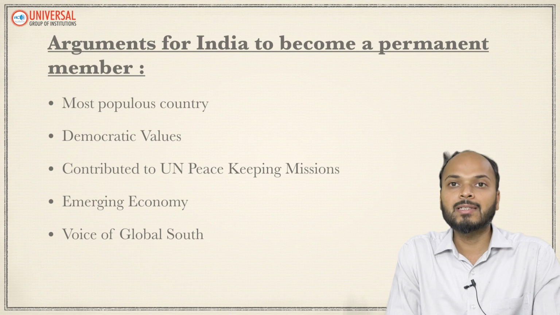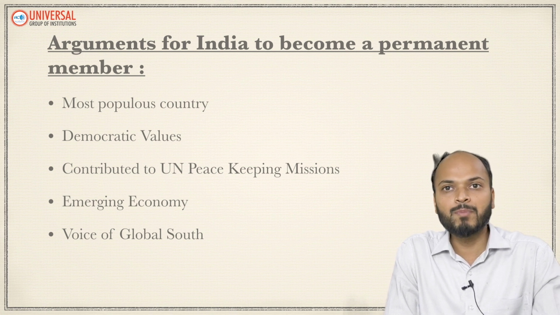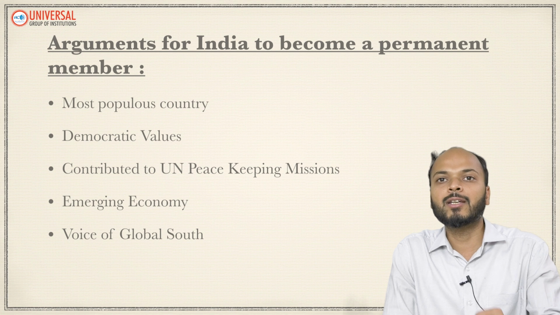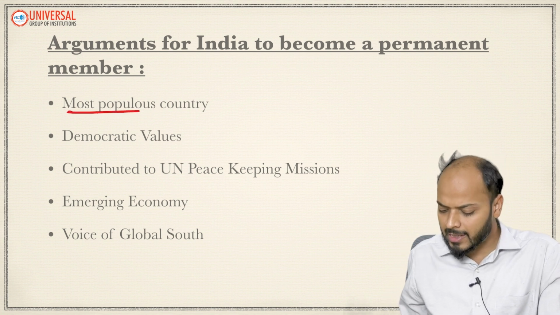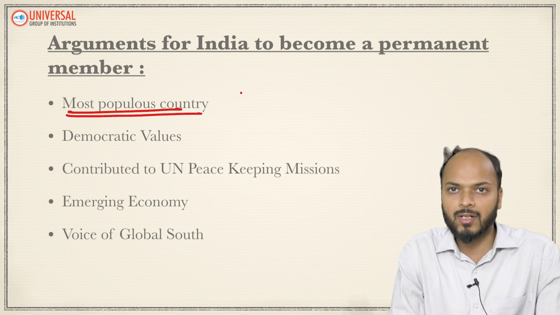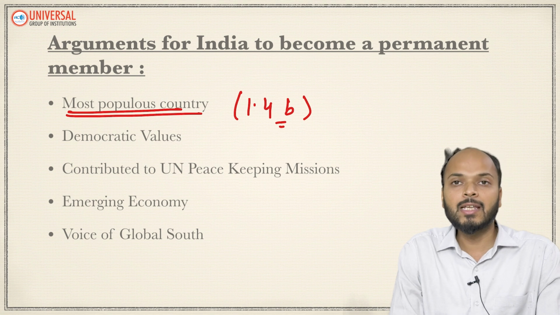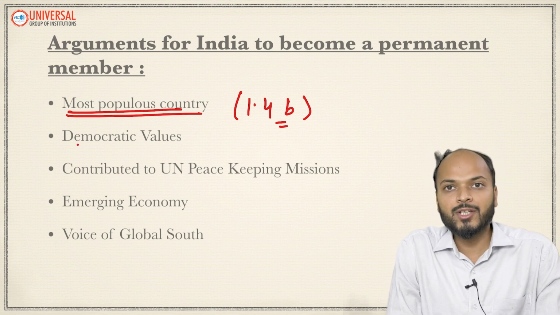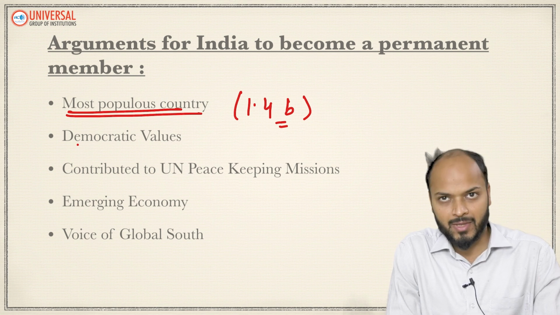Now let's see what India's stand is. India says India should be given a place among the permanent members of UNSC. India also gives some reasons, some arguments, for its inclusion. The first reason India gives is that India is the most populous country of the world. The population of India is nearly 1.4 billion. If India is given a place in UNSC, 1.4 billion of the world's population will have a direct say in security related matters of the world.